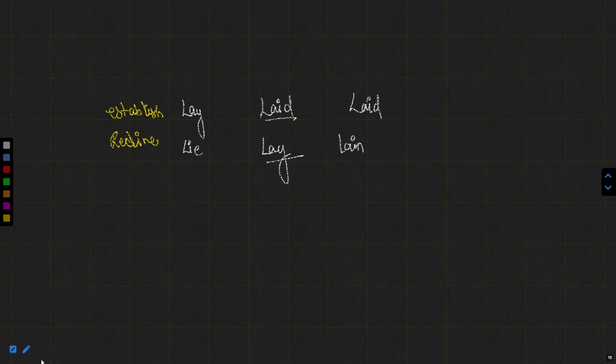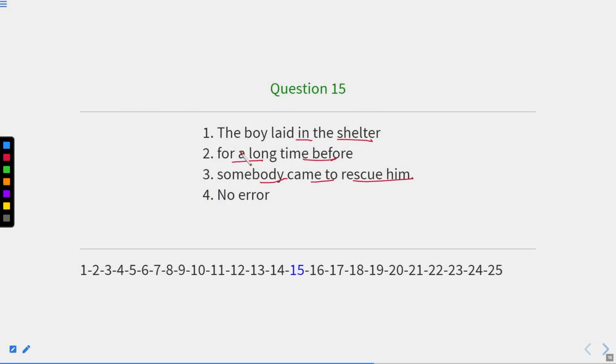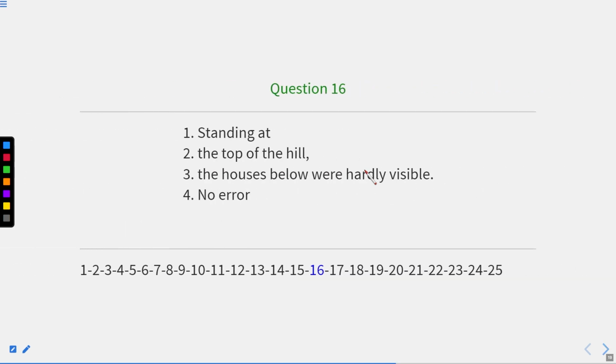Okay, so here the boy laid in the shelter. Now laid means he wants to recline. So this laid is incorrect because the second form of lie is lay. So here the boy lay in the shelter for a long time before somebody came to rescue him. So here the error is in part first. The boy lay in the shelter. Now let us move to the next one.